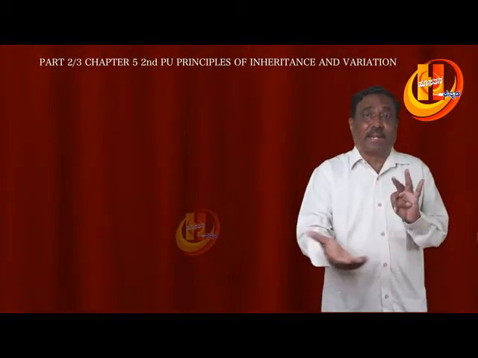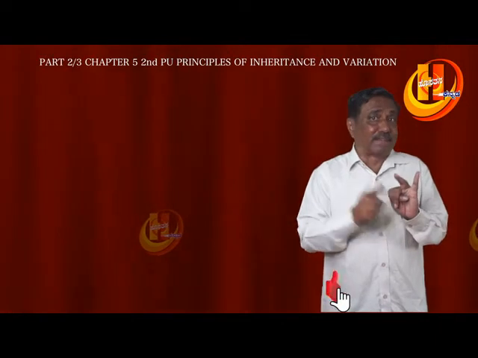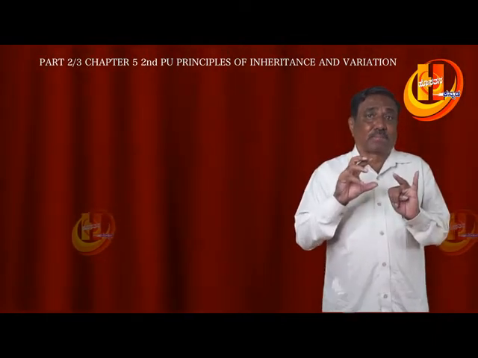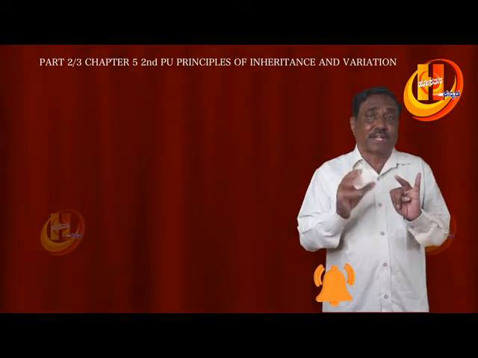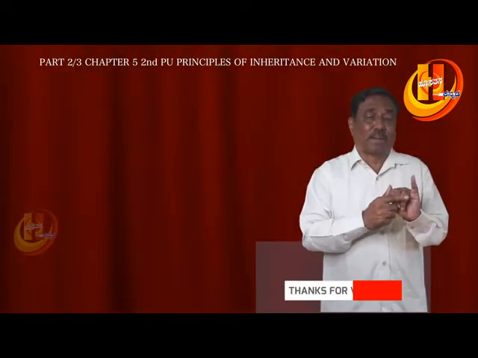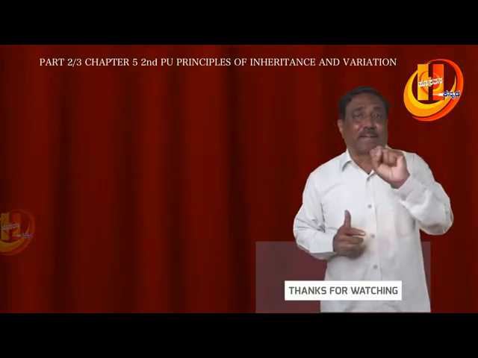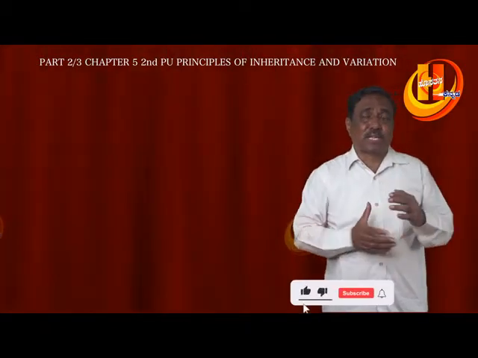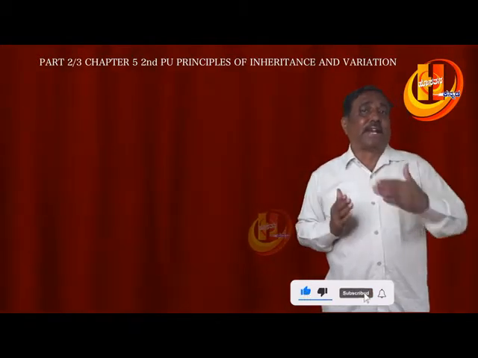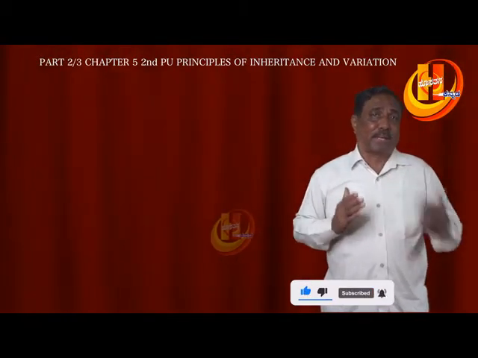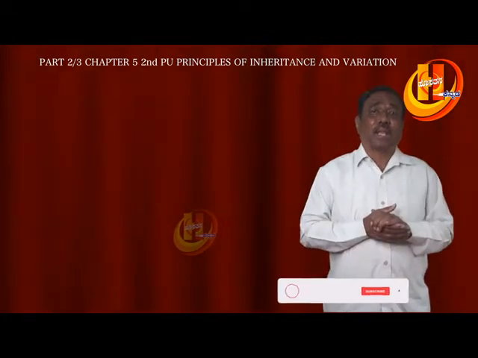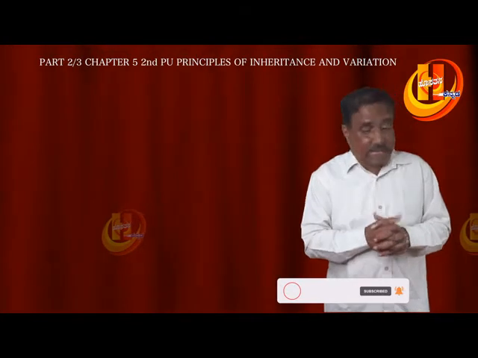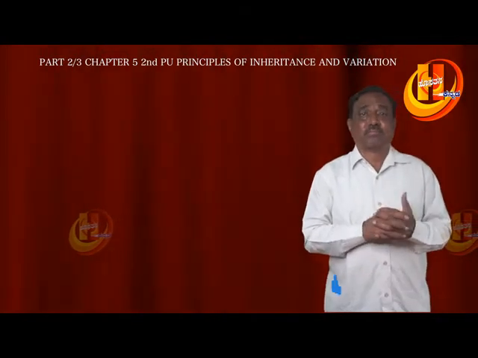The culturing medium is very simple. We can observe the variations even under a low power microscope, and sex can be determined easily. These are the 5 points. Because of this, many experiments were done on Drosophila melanogaster, and hence it is called the Cinderella of genetics.